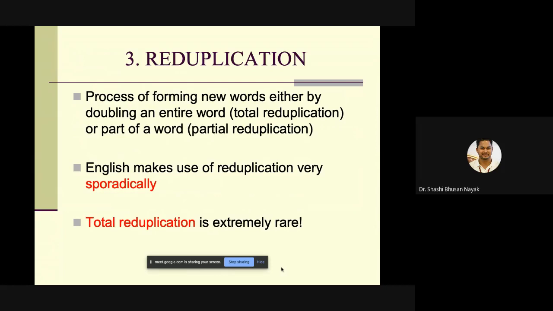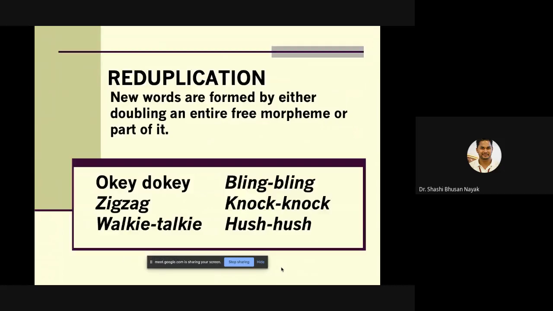There is something called reduplication or duplication, the process of forming new words either by doubling an entire word or part of a word. English makes use of reduplication very sporadically. Total reduplication is extremely rare, but there are examples: Humpty Dumpty, okay dokie, zigzag, walkie talkie, bling bling, knock knock, huss huss.